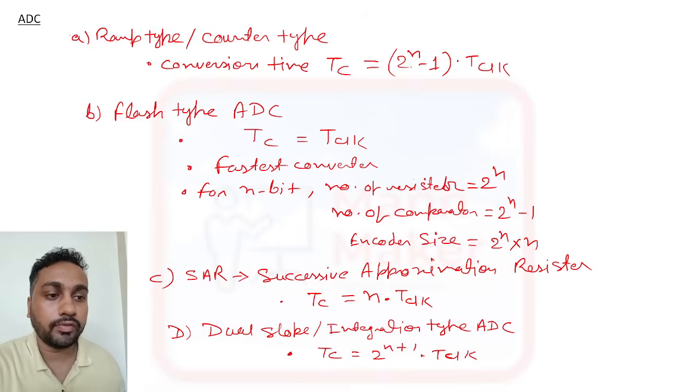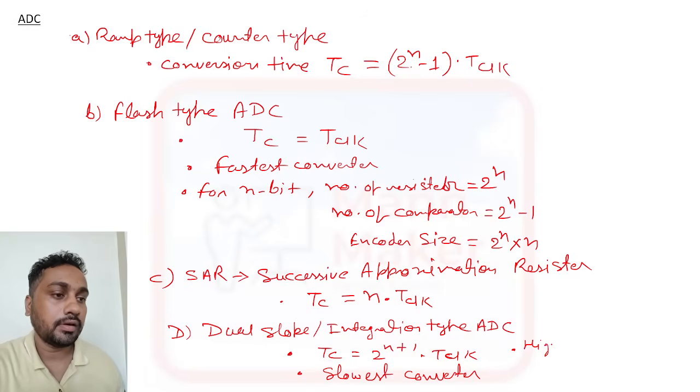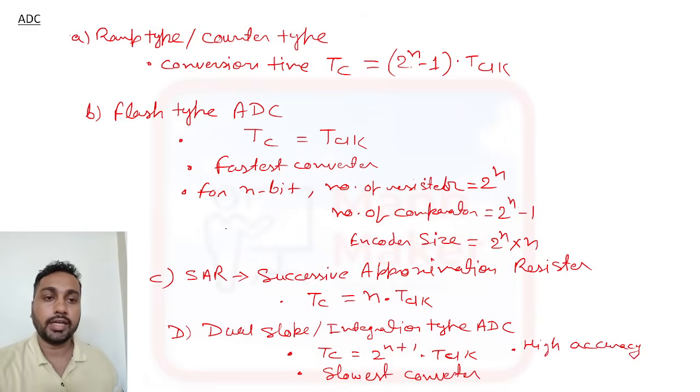This is the formula for conversion time. It is the slowest converter, but it will give high accuracy. Okay, just remember these points about ADC.